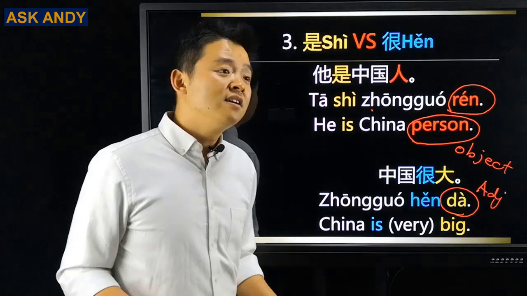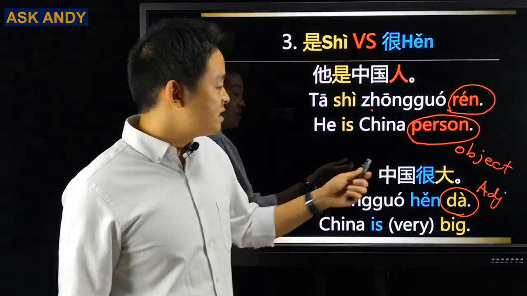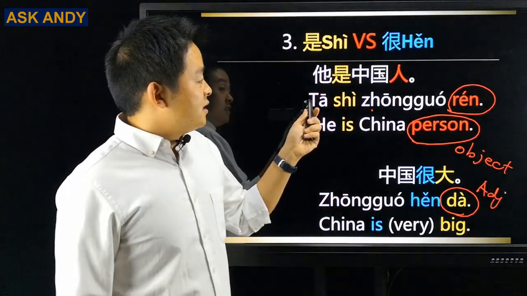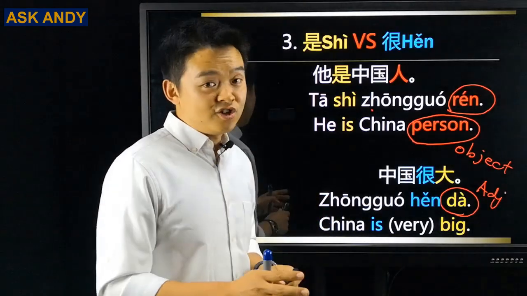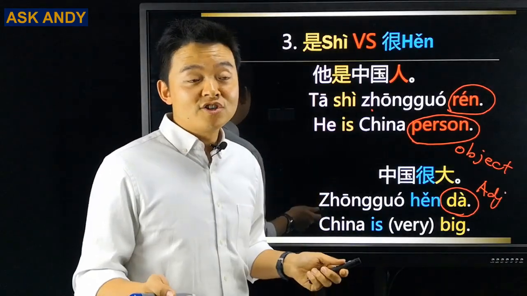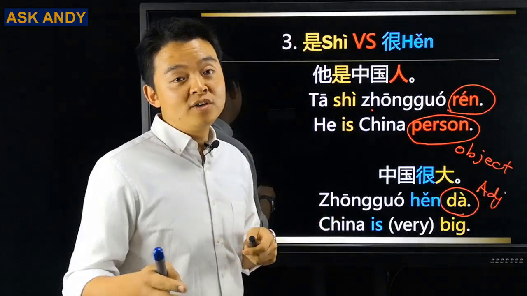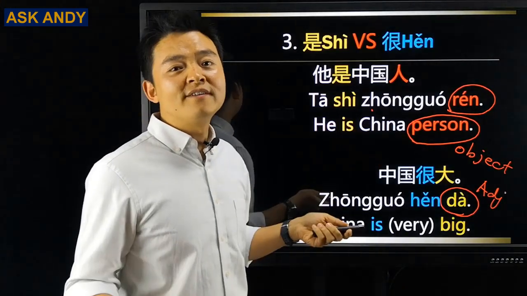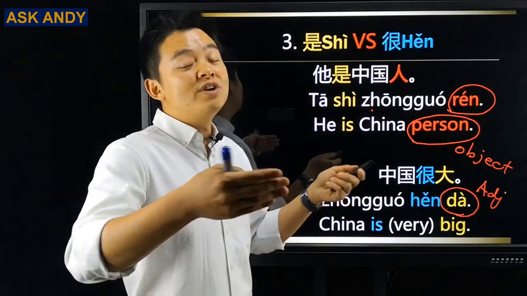Okay, you're going to say it's not easy for me to tell whether it's an adjective or an object. It's not that easy. Actually, the other way to think about it is the meaning. What's the difference between this one and that one? He is Chinese. This is a definition. For the definition, it is about to be or not to be. We don't really have levels like he's very Chinese, extremely Chinese or really Chinese.